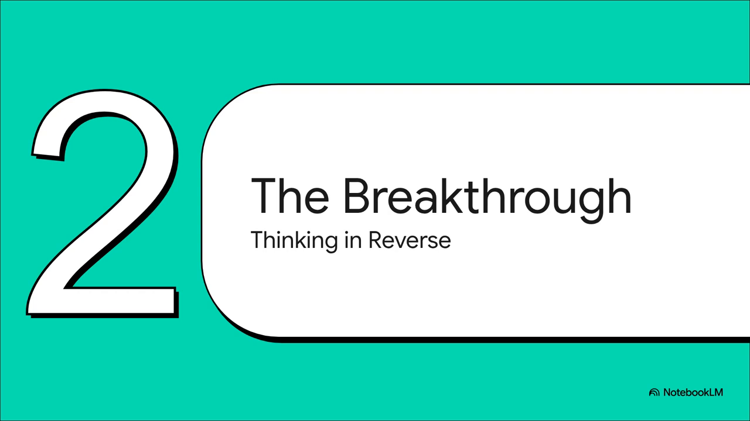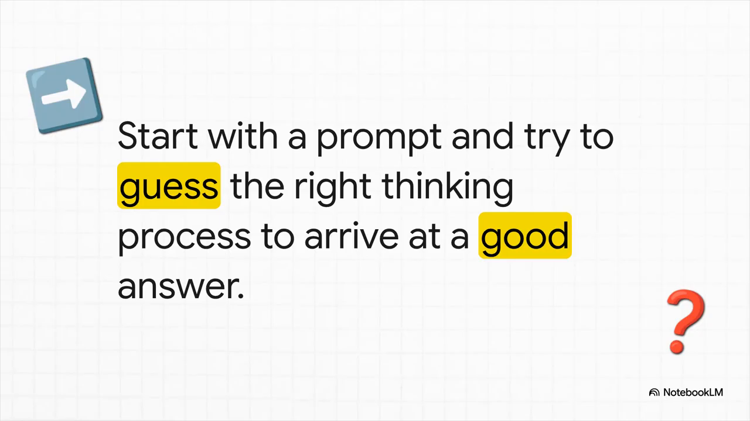And honestly, it's such a brilliant, simple shift in perspective. What if, instead of starting at the beginning, we started at the end and worked our way back? The old way, the forward way, is you give the AI a prompt. Something like, write a story about a lonely robot. And the AI just guesses. It tries to string together a thinking process, hoping that it eventually stumbles upon a good story. It's all just trial and error.